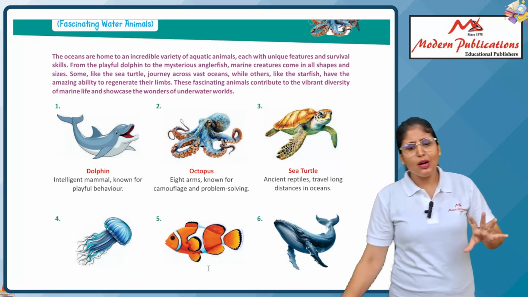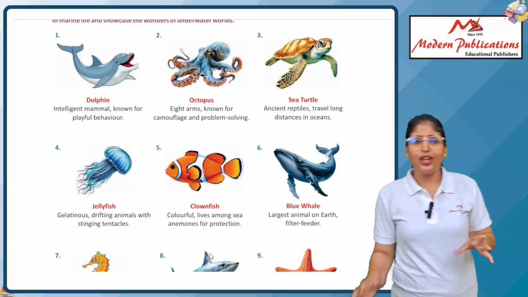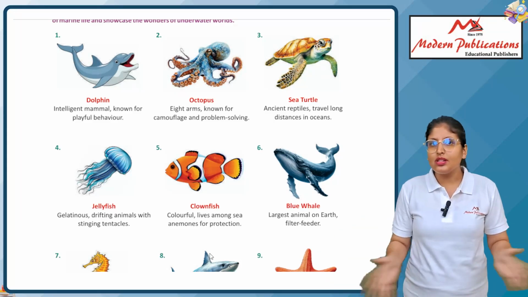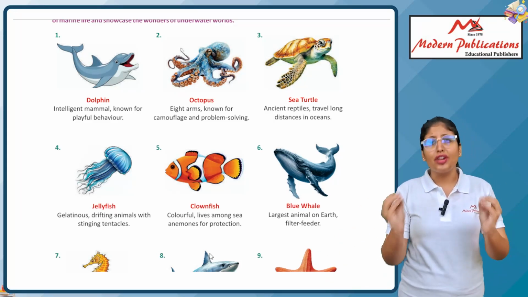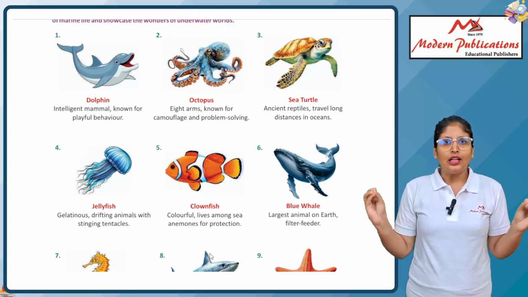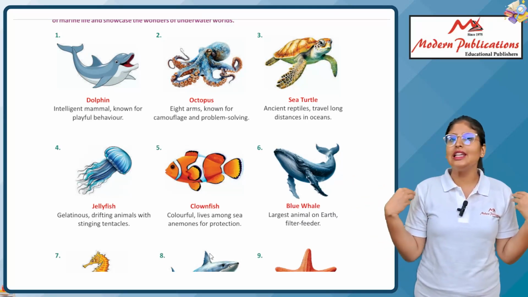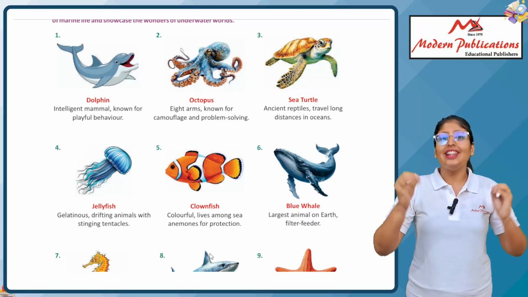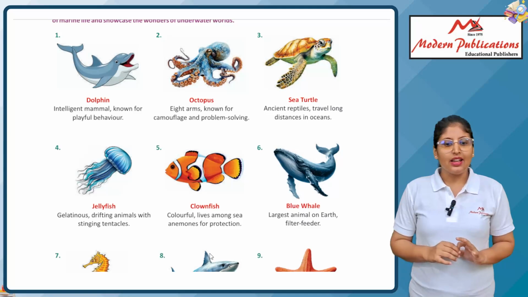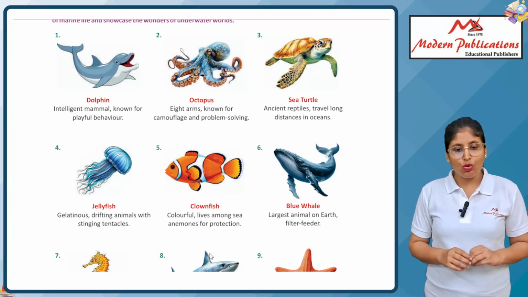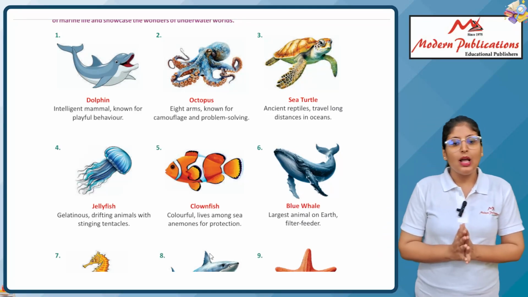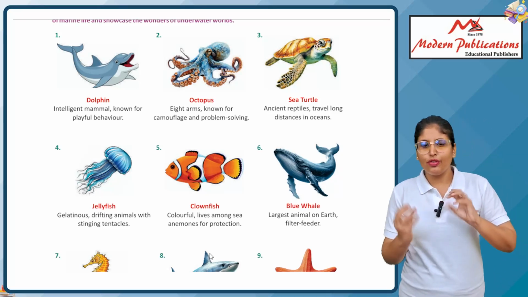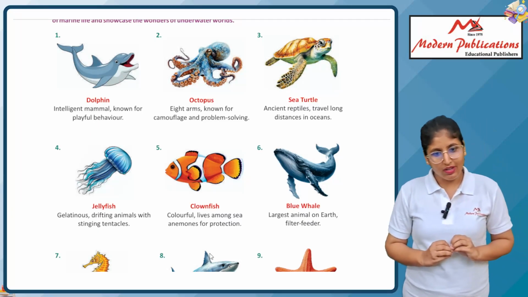So here are some of the beautiful animals. We already know about these animals, yes or no? We can see them in the water, in the rivers, in the oceans. These creatures are so wonderful. They have their own beauty. They don't need any makeup like human beings need. They are originally beautiful. The first one is the dolphin. The dolphin is an intelligent mammal, known for playful behavior. Yes, it is very beautiful and known for its playful behavior.